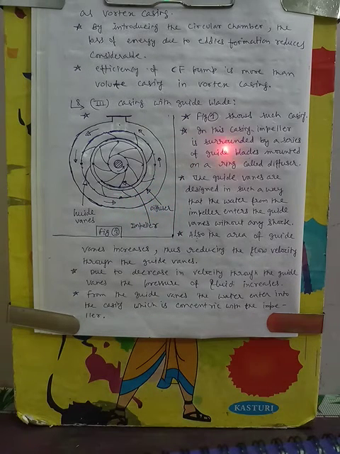So I have written, figure 3 shows such casing. In this casing, the impeller is surrounded by a series of guide blades mounted on a ring called diffuser. This is a ring. But in the vortex casing, the ring is a simple ring, no guide vanes are there. The guide vanes are designed in such a way that the water from the impeller enters the guide vanes without any shock. This reduces the losses of energy of water. Also, the area of guide vanes increases, thus reducing the flow velocity through the guide vanes.